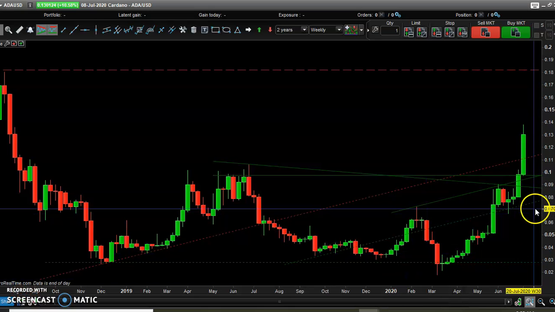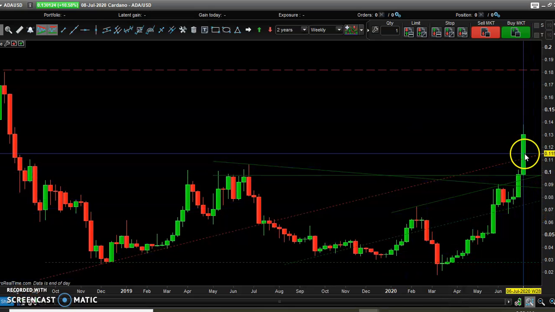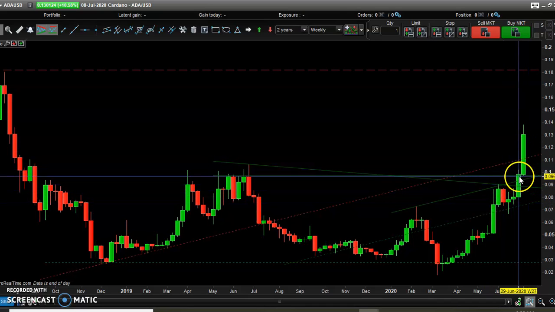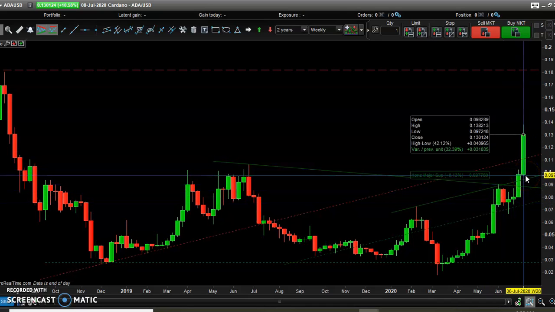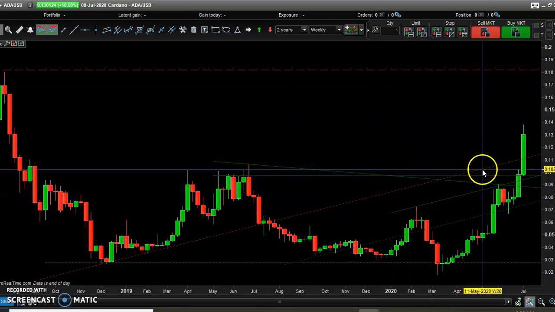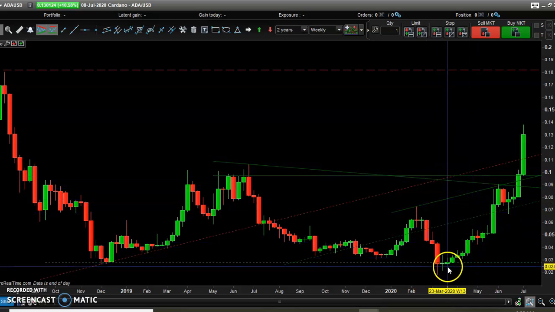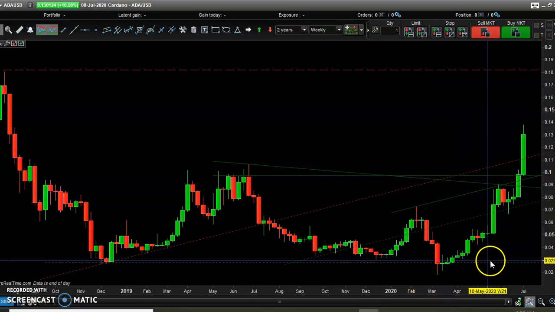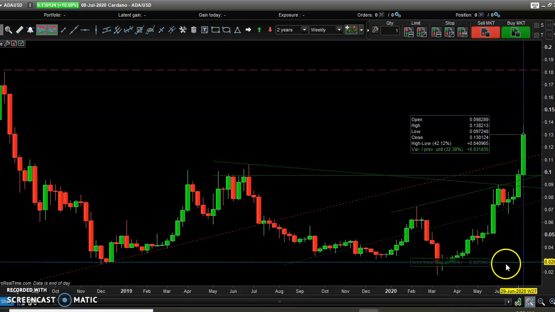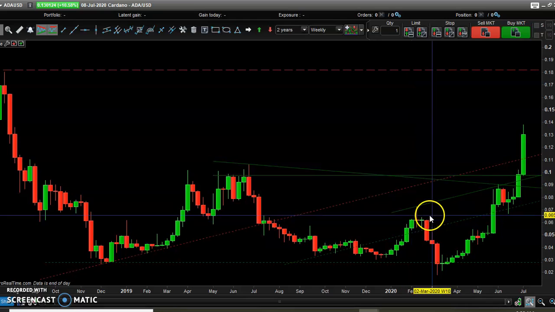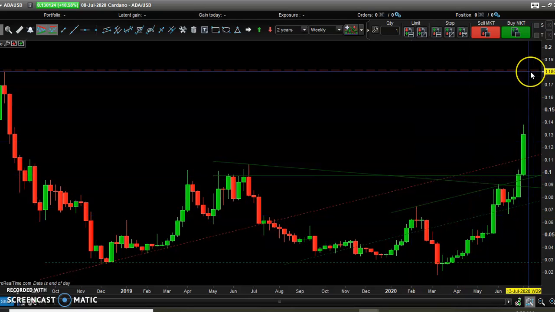Let's start with Cardano. As you can see here we have a daily chart, so every candle is a daily one, and we have a breakup above the horizontal resistance around 0.09. This is a strong breakout, so in terms of projection we should keep in mind that the new target should be equal to the difference between this low point and this breakup. So it should be something around 0.18. Over the next days we should be expecting Cardano moving up to 0.18.